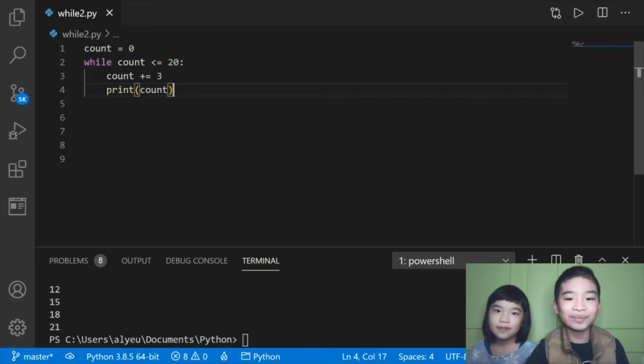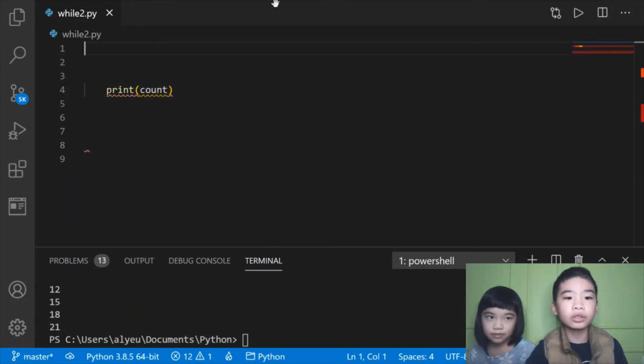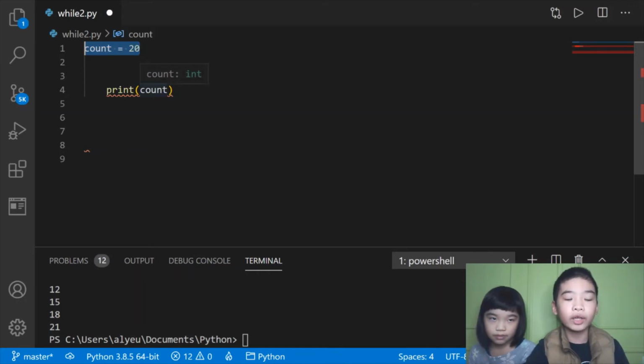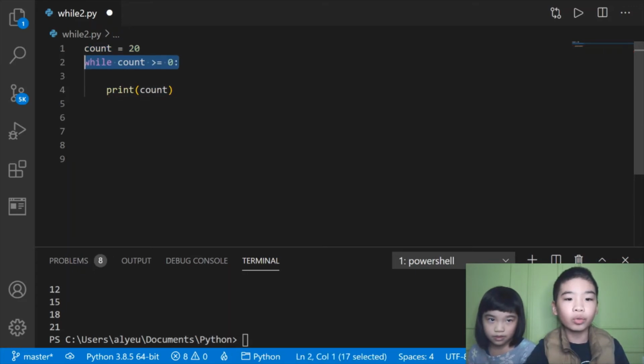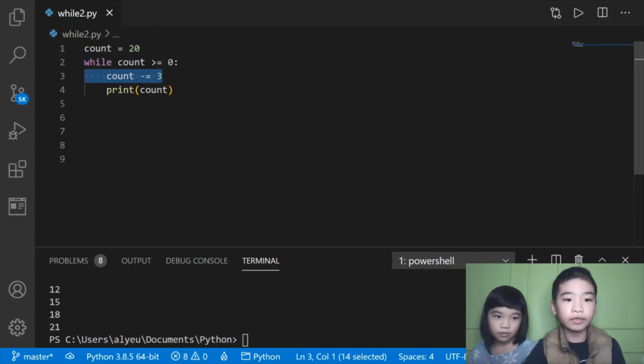Okay, that worked. So now we're still going to print the count. We're going to do count equals 20. So now the count variable is 20. And then while count is greater than or equal to 0, then count minus equals 3. So now we're subtracting 3 from count. On the first time it iterates the while loop, count will become 17, and then it will print 17 and repeat until count is less than 0. So let's save it, go to the terminal, and run it.